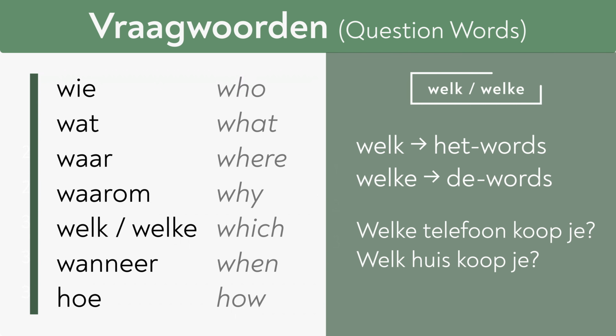As you can see, we have both welk and welke. We use welk for het words and welke for de words. So, for example, welke telefoon koop je? Or welk huis koop je?